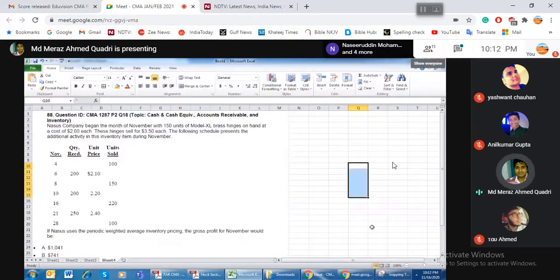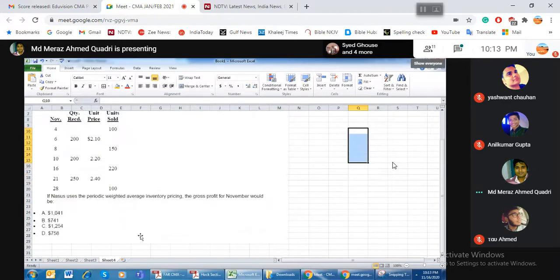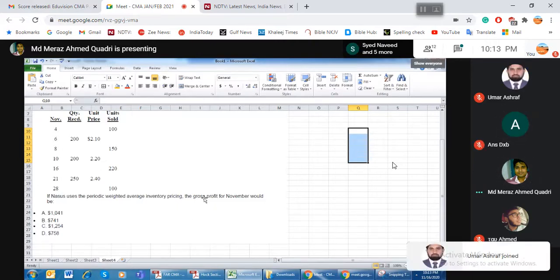Now please try to read this question. Same question with the weighted average, right? Yeah, but the question's requirement is different now. Now the question is asking, get me the GP.